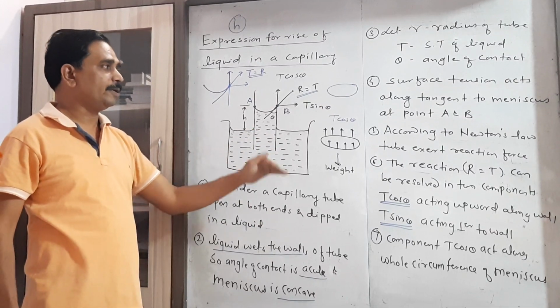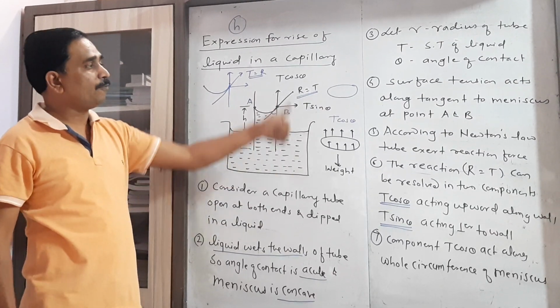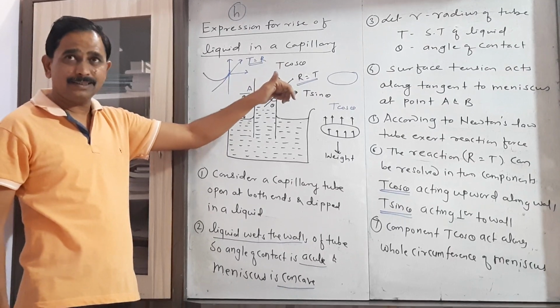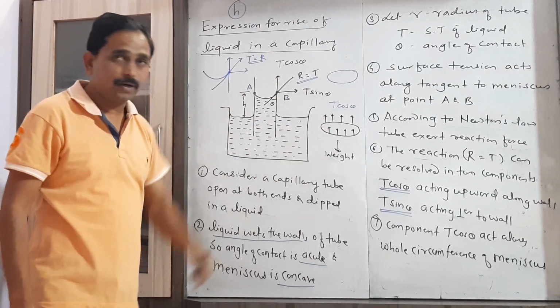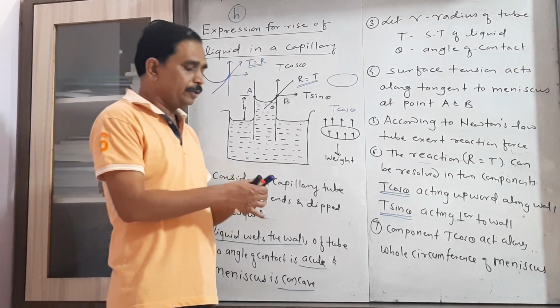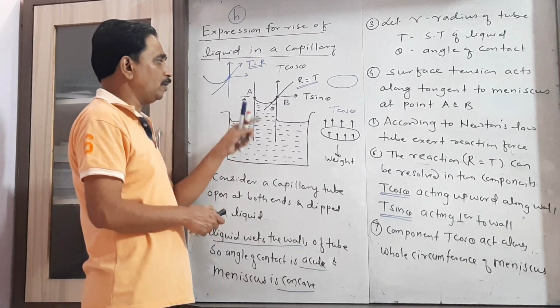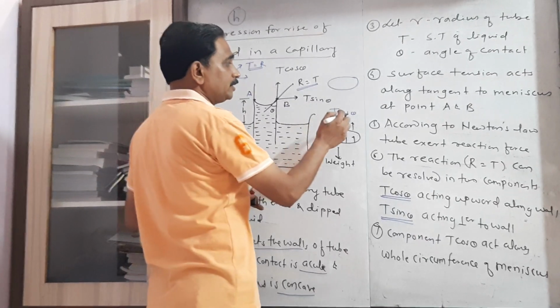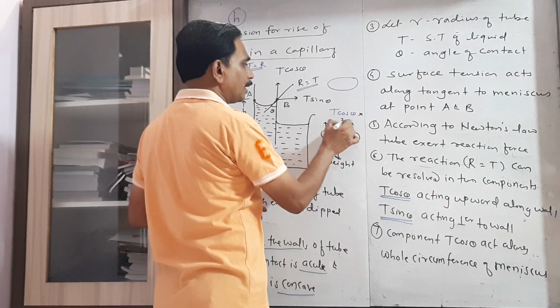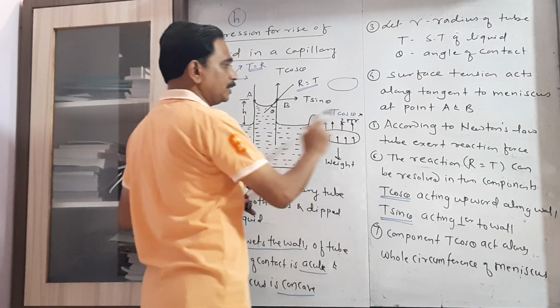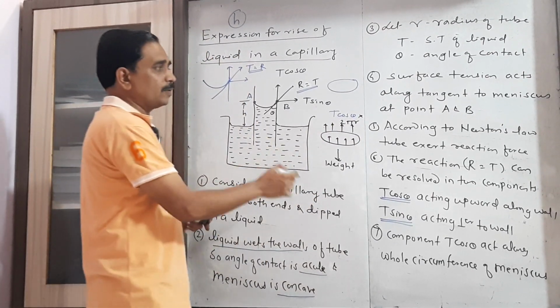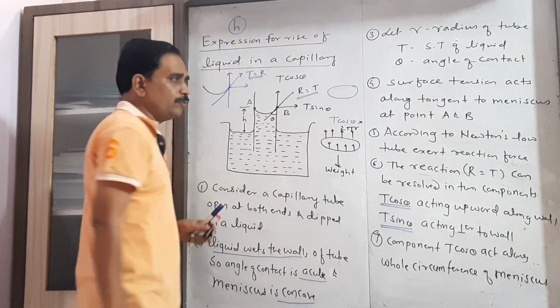That's why you have to take the complete upward force here. Now you have to consider the total upward force acting on the liquid column, which is T cos theta into the circumference of the meniscus. As it is circular, therefore T cos theta into 2 pi r.